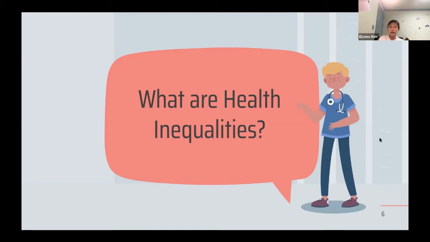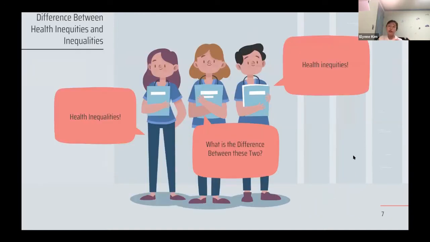This is basically where there's no solution to it because most likely the disease is connected to your age, your racial background, or your gender. So as I talked about, health inequities is when there's a solution and health inequalities is when there's no solution. From now, I will mainly focus on talking about health inequities.